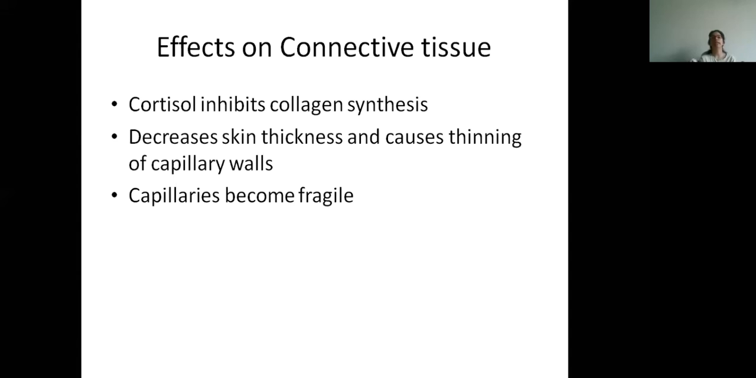Then the effect on connective tissue is that it inhibits collagen synthesis, skin thickness is reduced, and there is thinning of the capillary walls. So capillaries become fragile, that is, there is easy breakdown of capillaries. So in Cushing syndrome also, when there is cortisol excess, you will see that there is formation of purple striae on the skin, and this is occurring because the capillaries have become very fragile.